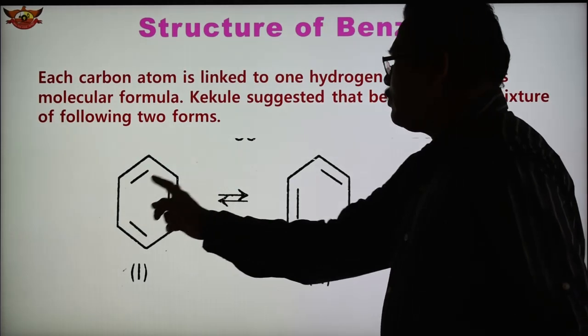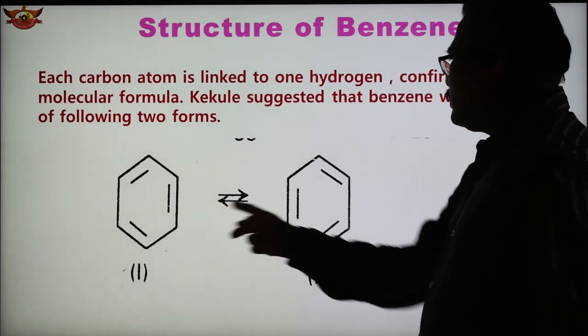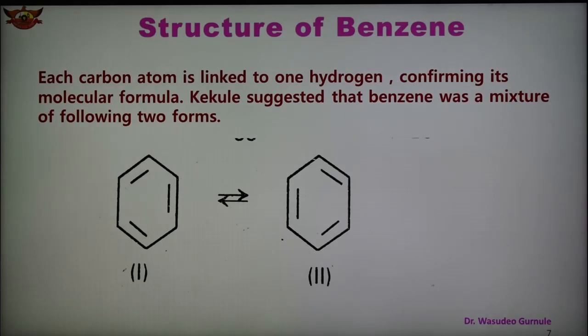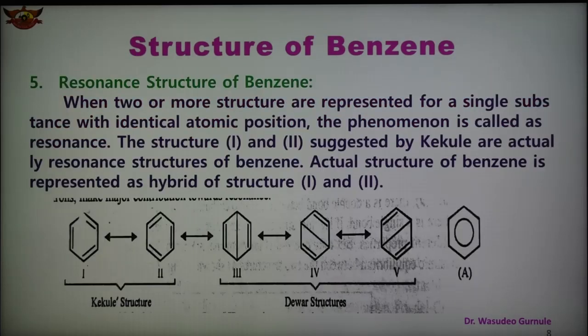Structure 1 and structure 2 are the Kekule structures, and he says that benzene is a mixture of these two forms.